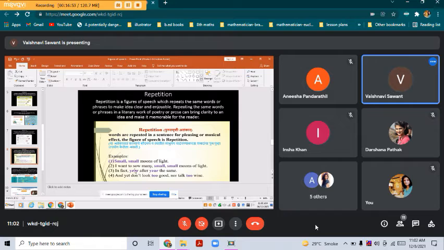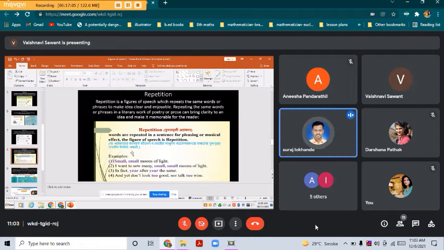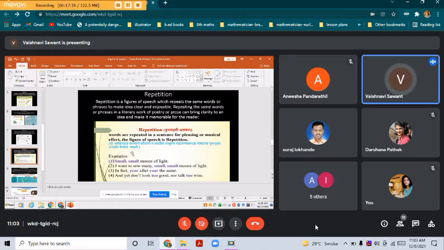First sentence. Yes, Suraj, read the first sentence. Small, small moons of light. So you can see in the first sentence, the word small is repeated two times. So that is a repetition form.